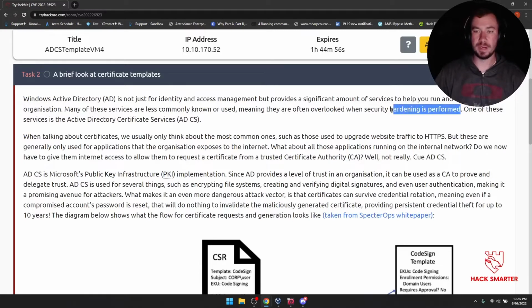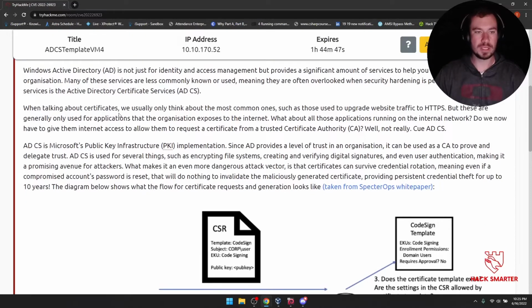And honestly, from experience, most organizations' ADs are messed up. One of these services is the Active Directory Certificate Services. When talking about certificates, we usually think only about the most common ones, such as those used to upgrade website traffic to HTTPS. But these are generally only used for applications that the organization exposes to the internet. What about all those applications running on the internal network? Do we now have to give them internet access to allow them to request a certificate from a trusted certificate authority? Well, not really. Cue